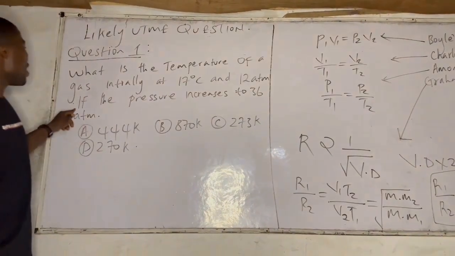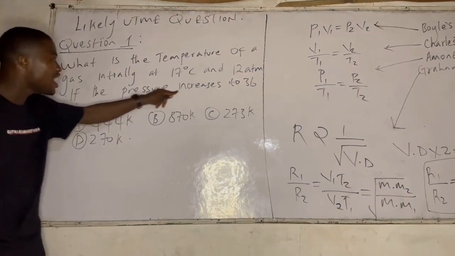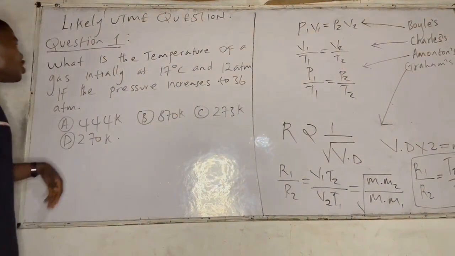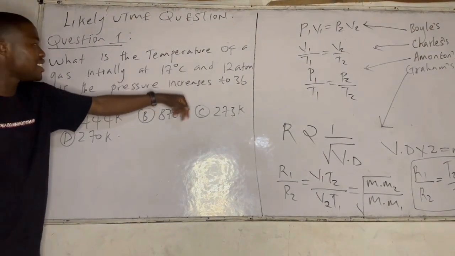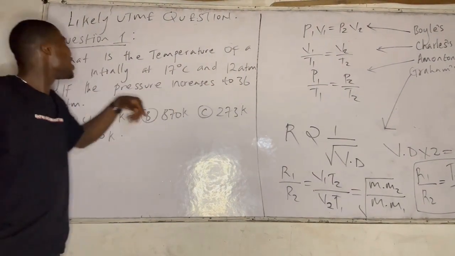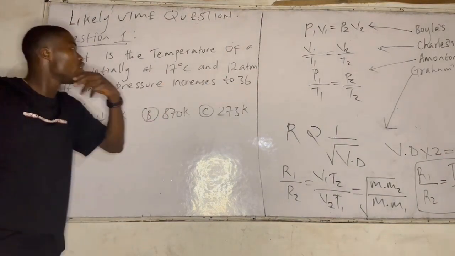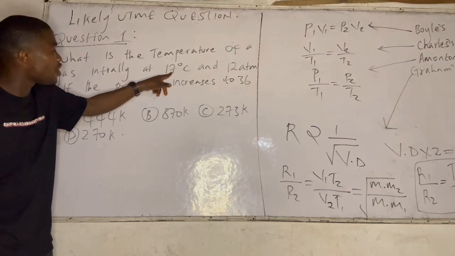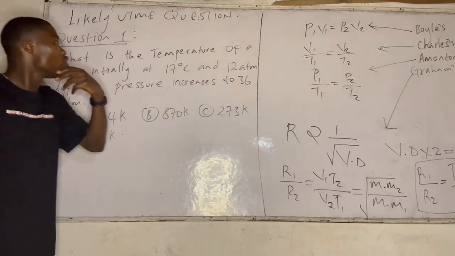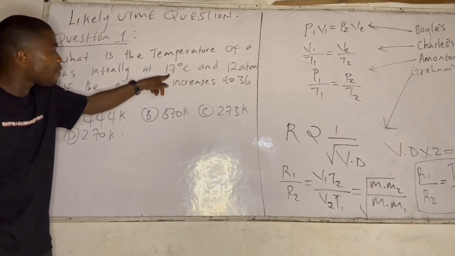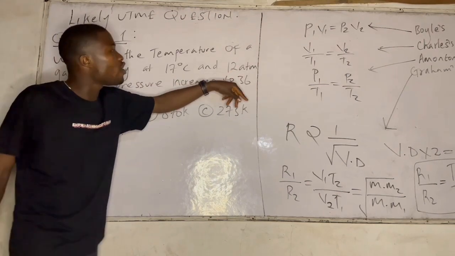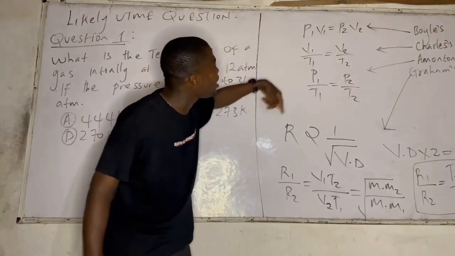If the pressure increases to 36 atm, it was 12 and increased to 36 atm. So what will be the temperature if the pressure increases from 12 to 36? So we are working with temperature and pressure. For temperature and pressure, which law connects temperature and pressure?